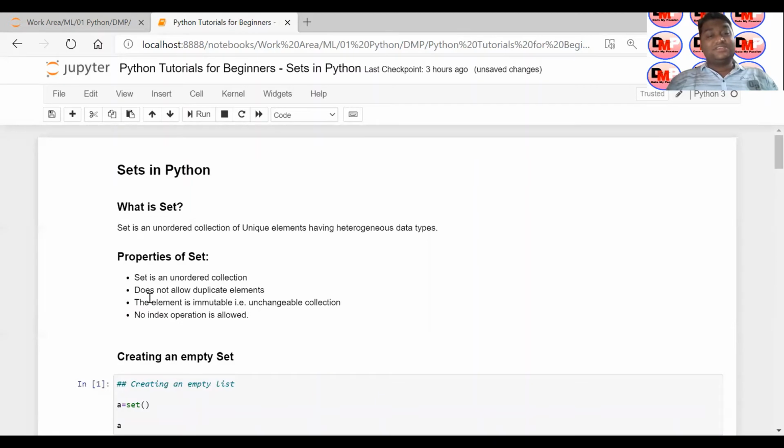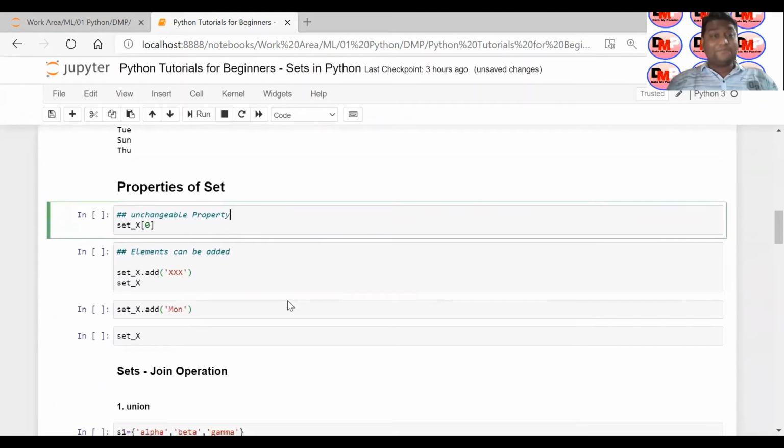Okay. Next, let's see the properties I have mentioned here: it's an unordered collection, it does not allow duplicates, elements are immutable, and no indexing operation is allowed. Let's see them practically. I have told you that it's immutable; you cannot change that element.